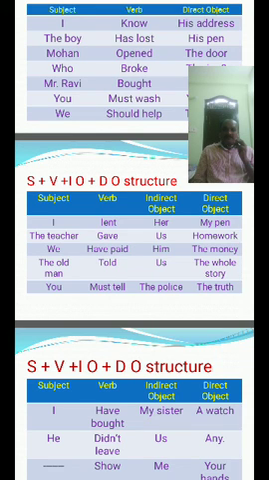The bank sanctioned a loan to him. The bank sanctioned him a loan. The bank is the subject, sanctioned is the verb, the indirect object is him, and the direct object is a loan.